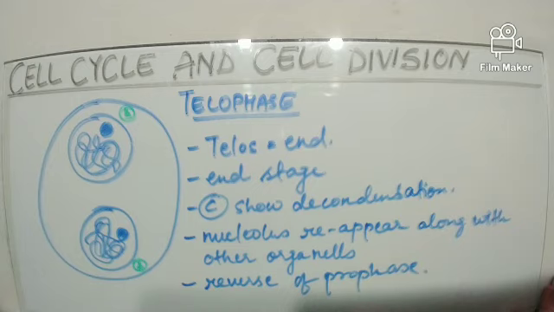Now the parent nucleus gets converted into two daughter nuclei at the end of the telophase, and the end of karyokinesis is followed by cytokinesis. One more important thing to know over here is that the word telophase arises from the word telos, which means end, and this stage is the end stage of the nuclear division.